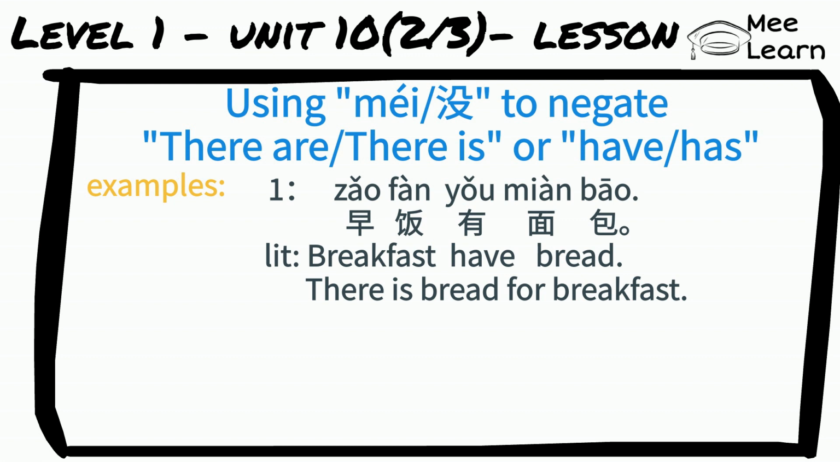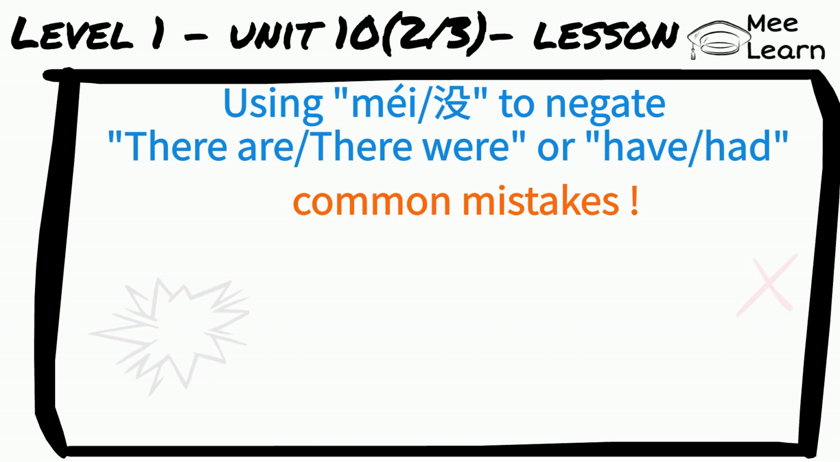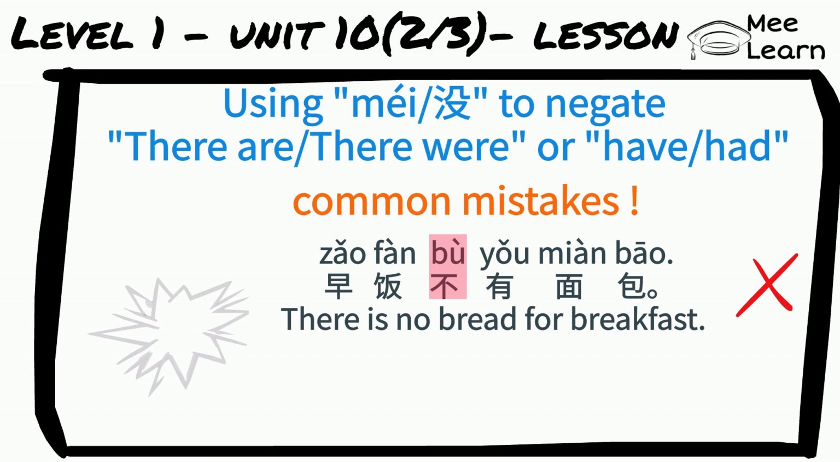For example, 早饭有面包. Literally, breakfast have bread. There is bread for breakfast. 早饭没有面包. Literally, breakfast not have bread. There is no bread for breakfast. Common mistakes here. Students tend to say 早饭不有面包. There's no bread for breakfast. 不 is wrong here. You're supposed to say 早饭没有面包.